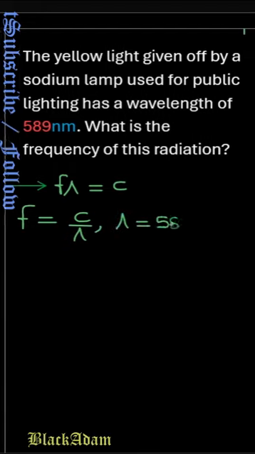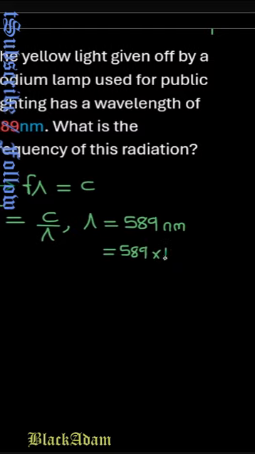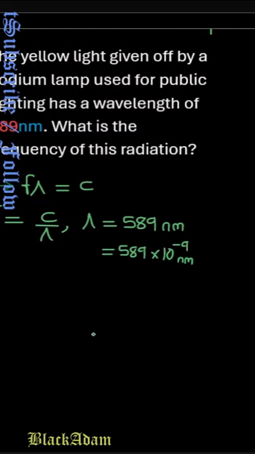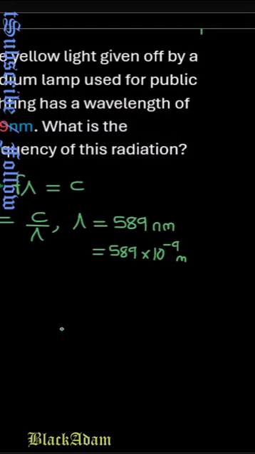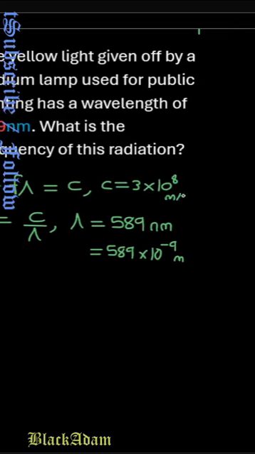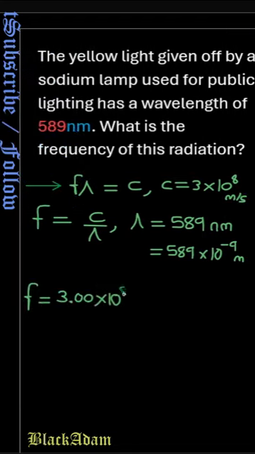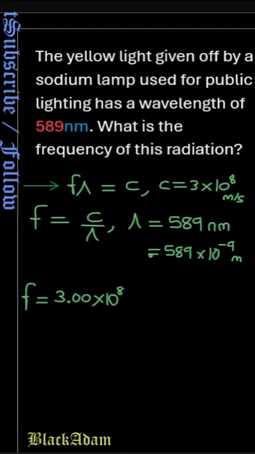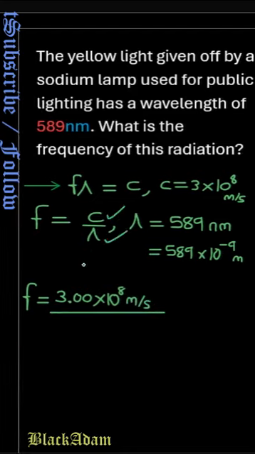Alright, so we have frequency is a constant over wavelength. The wavelength is 589 nanometers, which is 589 times 10 to the power negative 9. From there we know the constant, which is c, which is 3 times 10 to the power 8. That's the constant value, that's meter per second. And then we know that the frequency is 3.0 times 10 to the power 8 meters per second, all that divided by the wavelength.